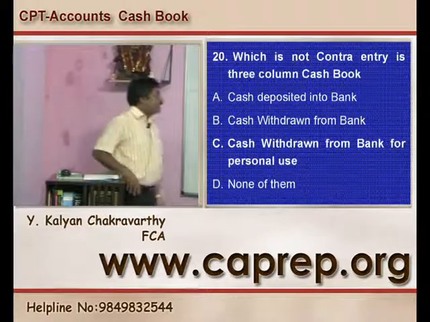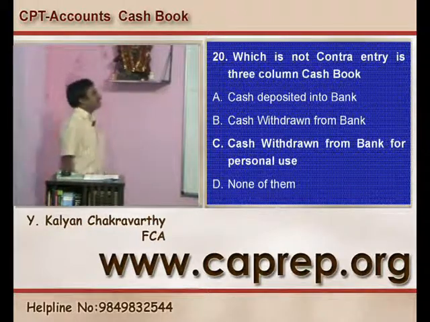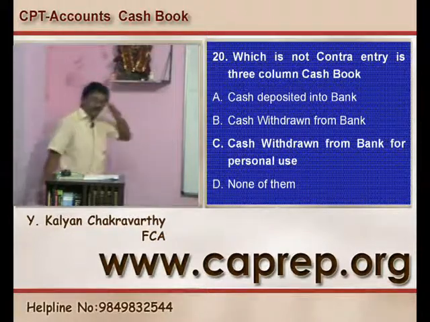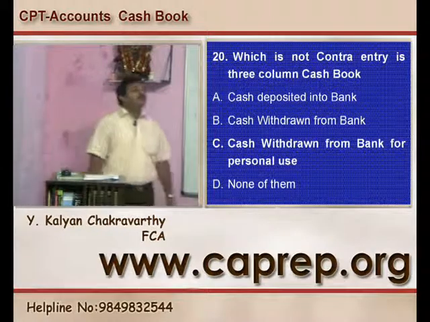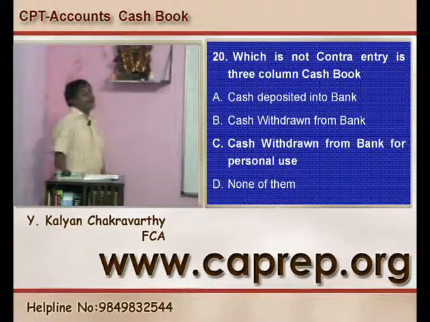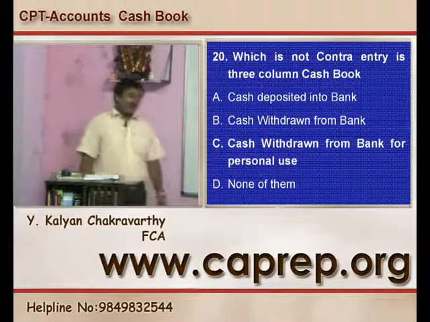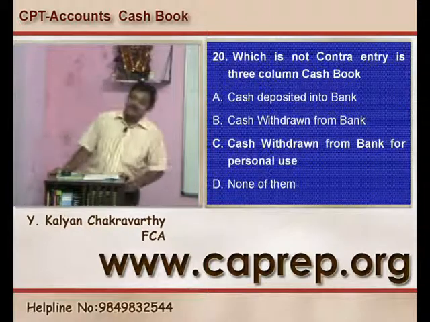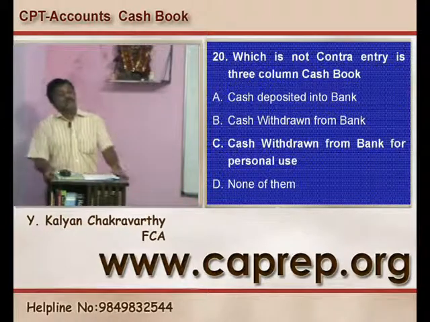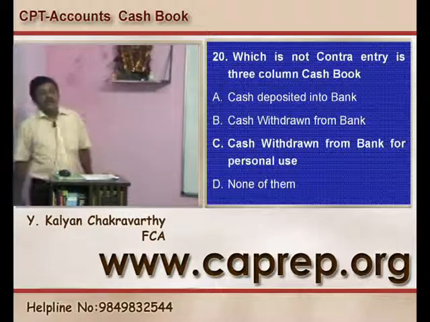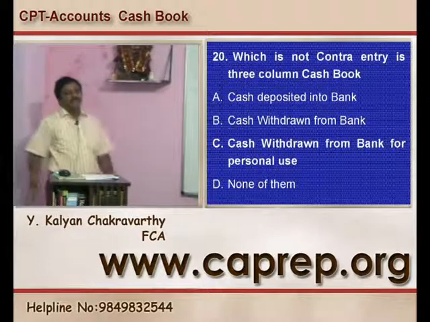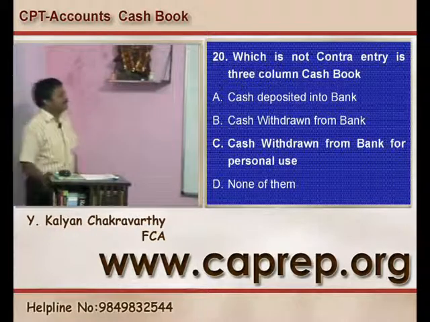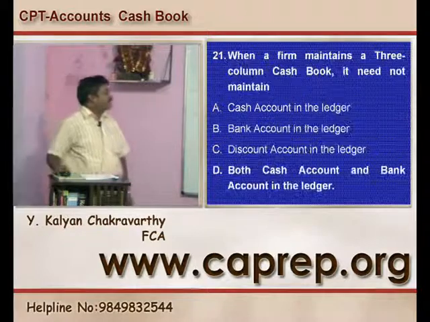Then question number 20, which is not a contra entry in the triple column cash book. Cash deposited into bank, it's a contra entry. Bank account debited to cash. Cash withdrawn from the bank, it's a contra entry because entry is cash account debited to bank. And cash withdrawn from the bank for personal use, this is not a contra entry because entry is drawings account debited to bank, and drawings will be posted to the drawings account in the ledger. So this is not a contra entry. So C is the right answer for question number 20, friends.